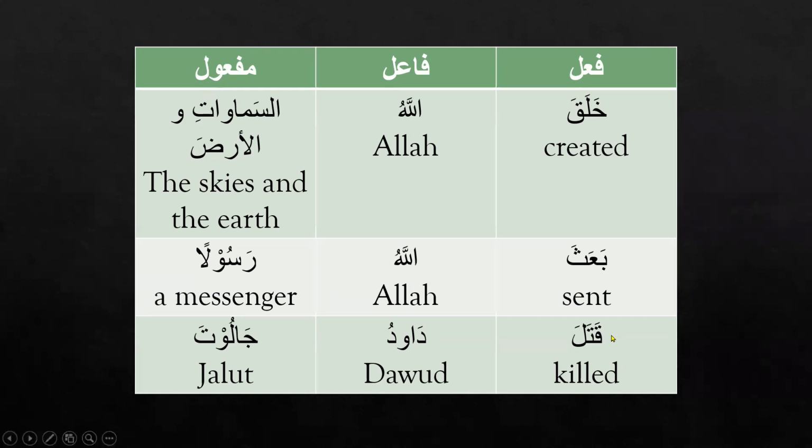The last example for today is Qatala Dawudu Jaluta, and we already covered it. We mentioned that the fail here is qatala. The fa'il here is Dawudu. Dhamma here, it is our fa'il. See here, it is marfu. Both are marfu. And the maf'ul bihi, or maf'ul, is Jalut here, and it has a fatha here, right? And it is mansoob, nasab in the state, right?